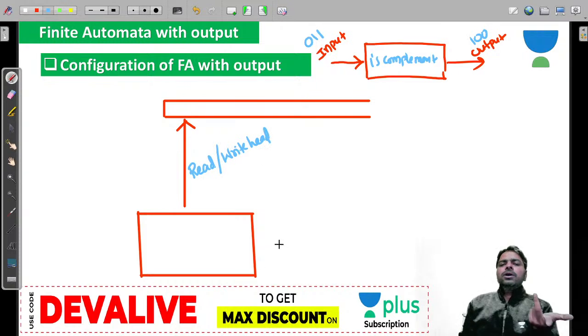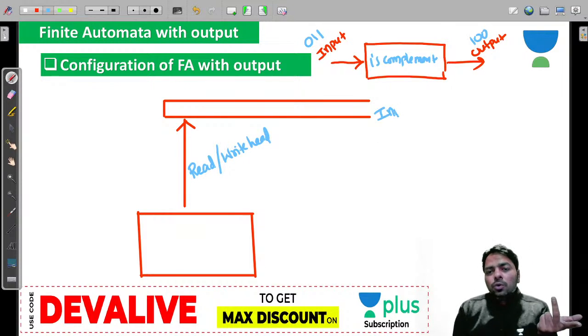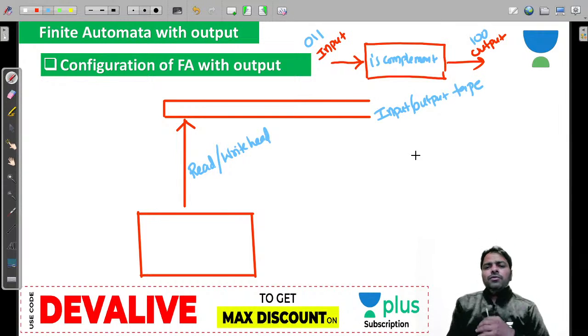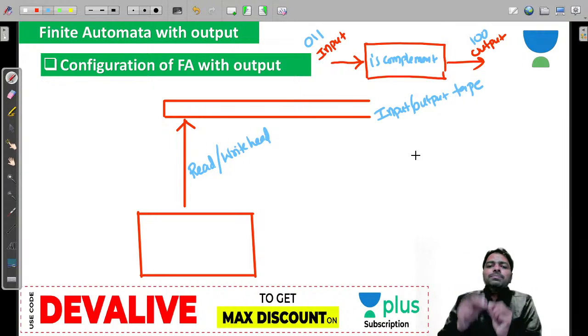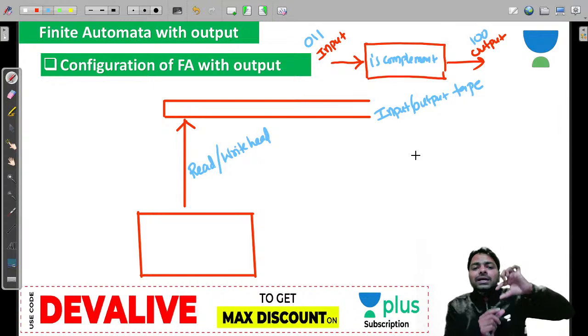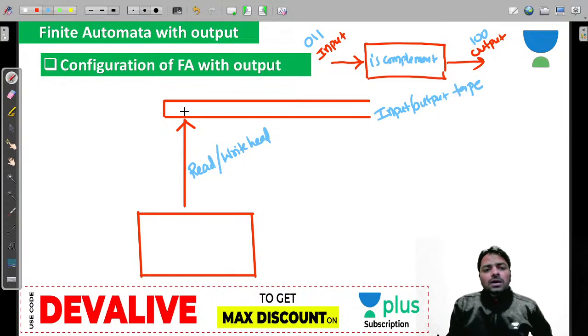You may use the same tape or a different tape. Here this is an input or output tape. Input and output, you need not use the same tape. You can use different tapes also, but we keep it. If you want to produce only one output for every input symbol, then you can use the same tape, or for every one input you want to produce 2 symbols as an output, then you need to use 2 different tapes. Okay, now I have input like 0 1 1, and what is your target? You have some diagram here. You will start somewhere and you do something here. Don't worry much about it.